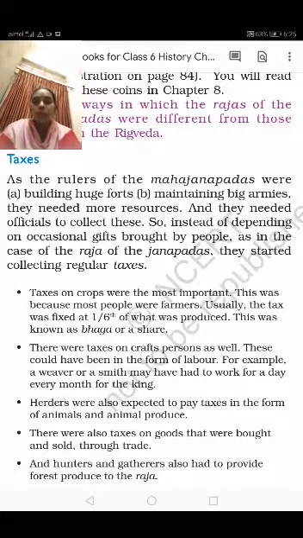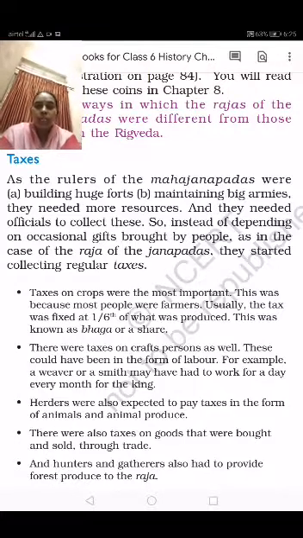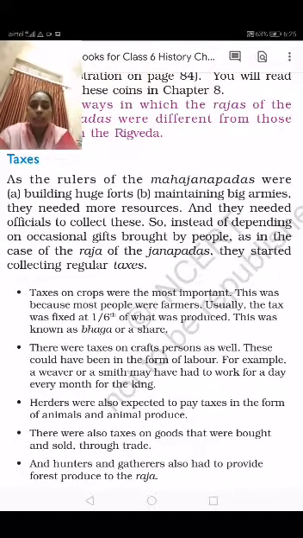The second point we can see is that there were taxes on craft persons as well. These could have been in the form of labor. For example, a weaver or a smith may have had to work for a day every month for the king. So children, those who depended on agriculture gave one-sixth of their production.